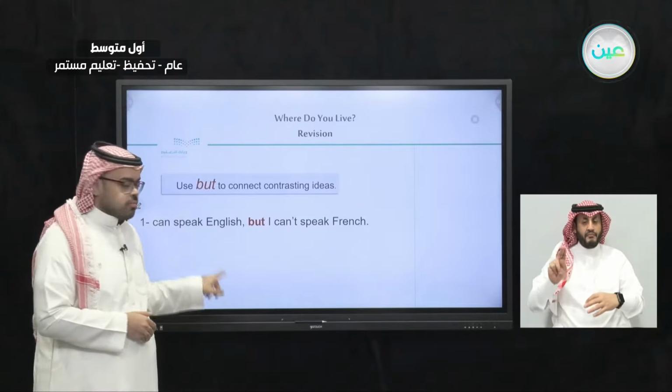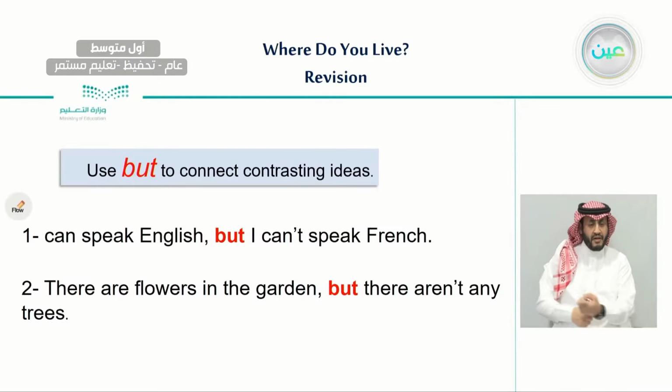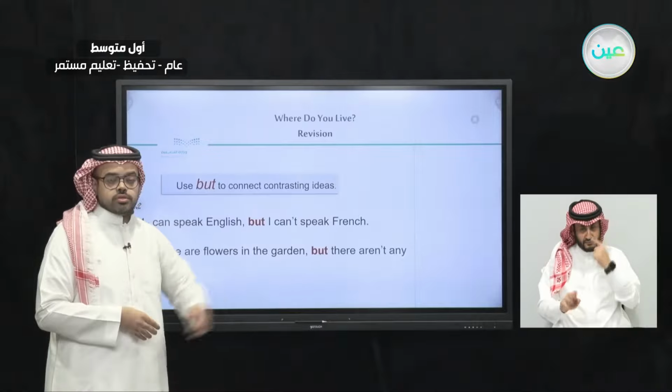The second example, there are flowers in the garden, but there aren't any trees. So, the first one, we have flowers. But the second one, we don't have any trees. And since they are contrasting, since they are the opposite, we use the but.